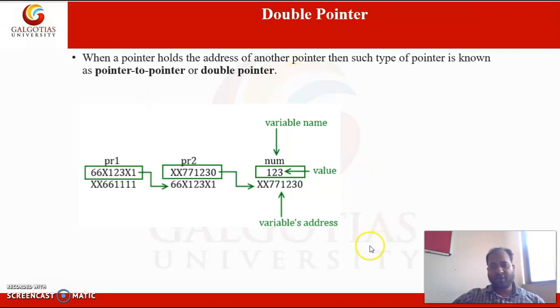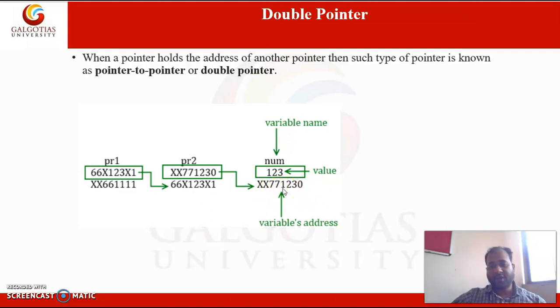We can see in this example here PR2 is a pointer variable, that is a single pointer variable, which is holding the address of number variable. Number is a variable which holds 123 as the value, and the address of the variable is XX771230.